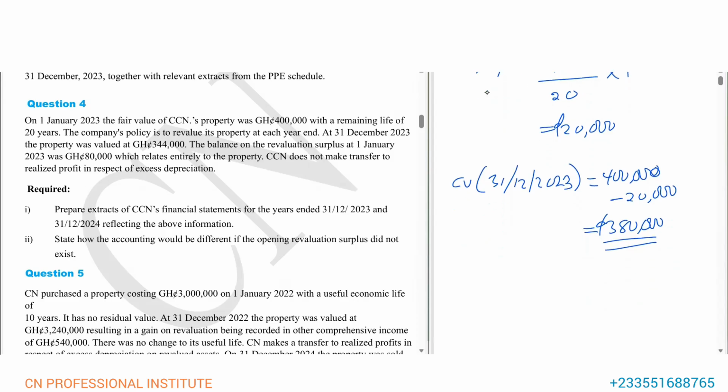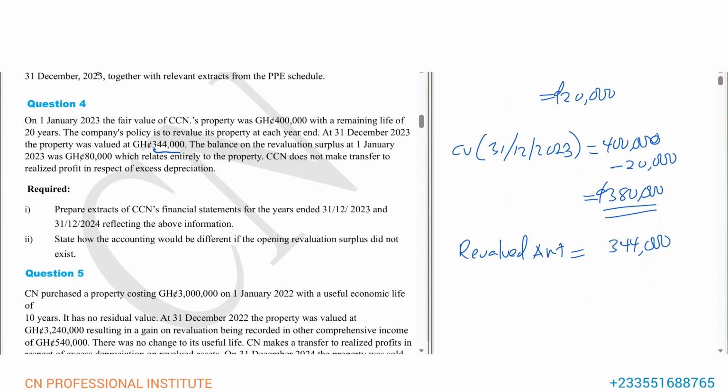Let's compare with the revalued amount. The revalued amount in the question is 340,000. So when you compare the revalued amount to the current value, you see there's a revaluation loss. Why do we have a revaluation loss?